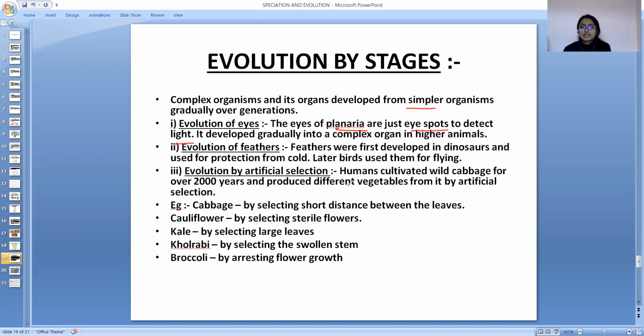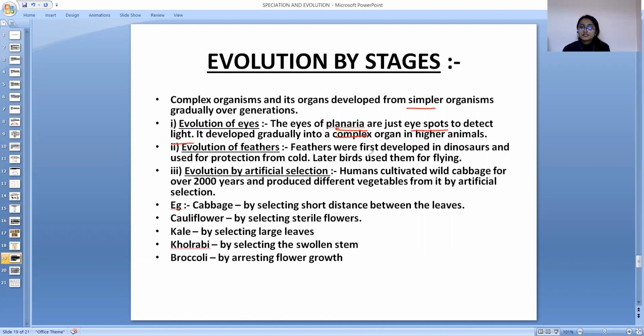Okay, it developed gradually into complex organ in higher animals. अब कॉम्प्लेक्स ऑर्गन जो हायर एनिमल्स है उसमें आप देखोगे like us, we have a proper eye, can detect colors, can detect light, can see, can identify, right? So the evolution is basically from simpler to complex.